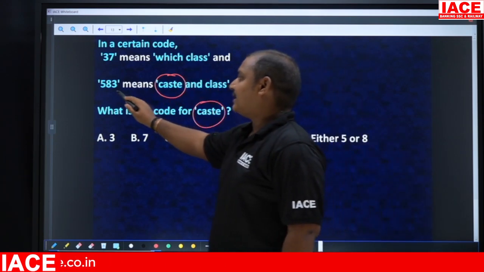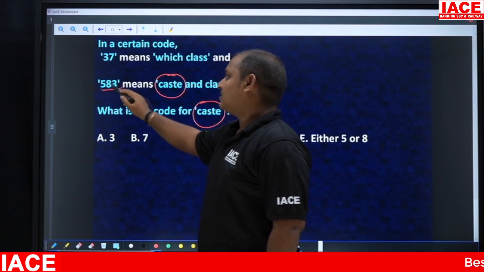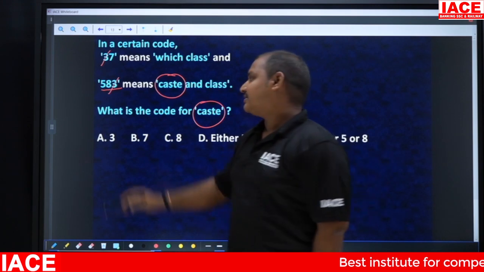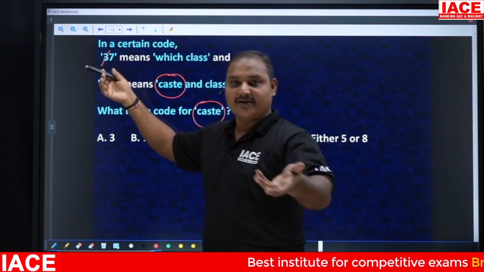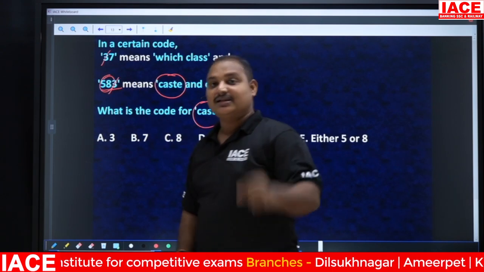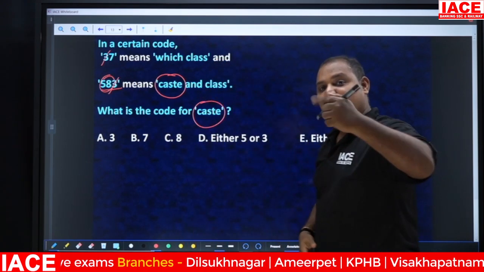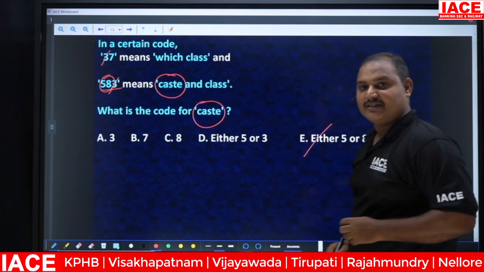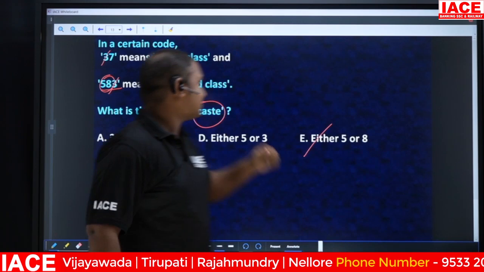Now, what are the numbers present in only here? 3 is already there here, so 3 will not be the answer for this question. The remaining are 5 and 8, not repeated anywhere. That's why 5 and 8 will be the answer. You can take this as either 5 or 8. That's why option E will be the answer for this question. Clear? Next.